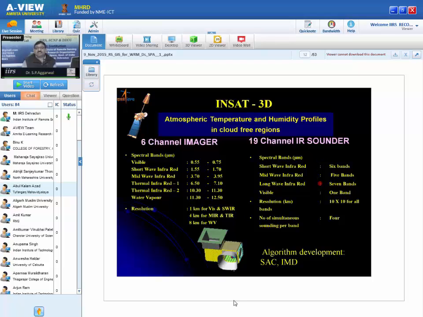So we can say at this hectopascal this is the temperature. As you go up, temperature reduces and humidity also changes. All these are very good parameters for prediction of rain. And because of this type of satellite information, our accuracy has improved tremendously for rainfall monitoring and forecasting.